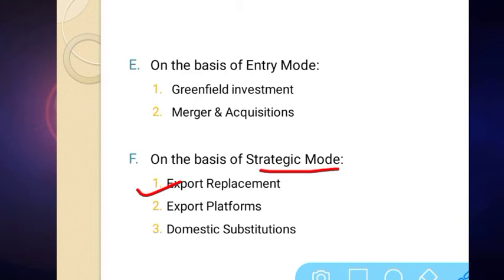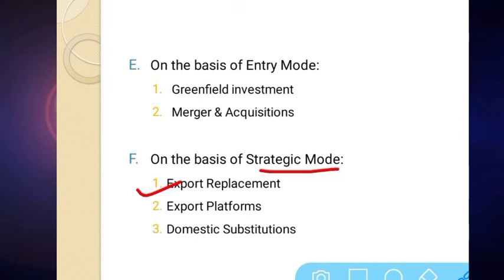For example, if an American company is exporting to India, now to protect the domestic market or to encourage Indian products under the Make in India or Atmanirbhar Bharat mission, the government may think to increase various types of taxes. Then it becomes very difficult for the American company to export, as the cost of selling will increase.